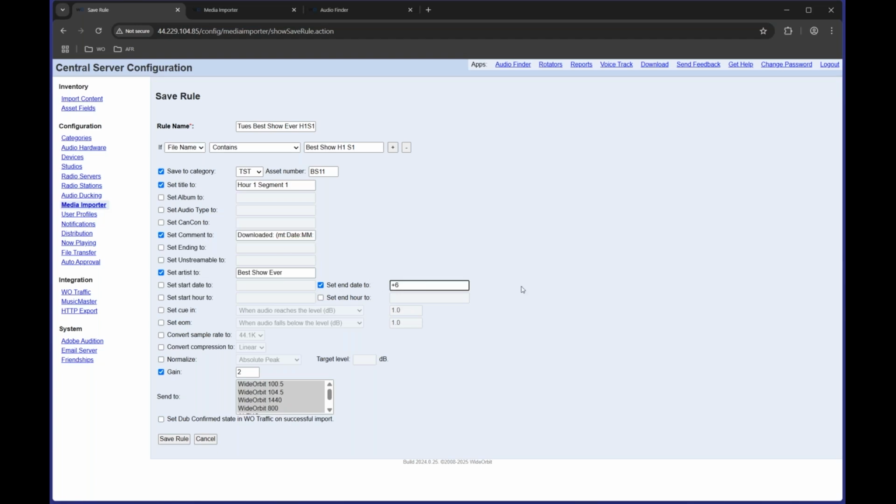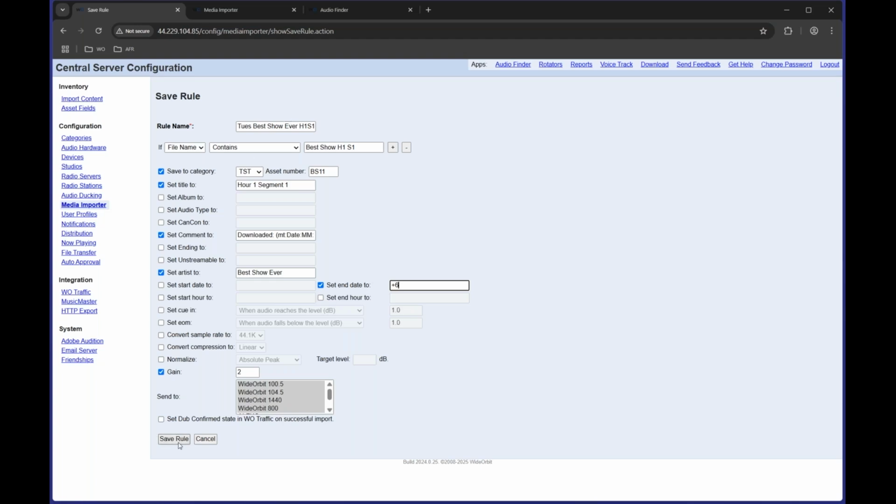And then that's also why we put the end date on here. So this allows this program to be valid for 6 days so that it will only play on that designated Tuesday instead of Tuesdays in perpetuity. Whew, that was a lot of words.